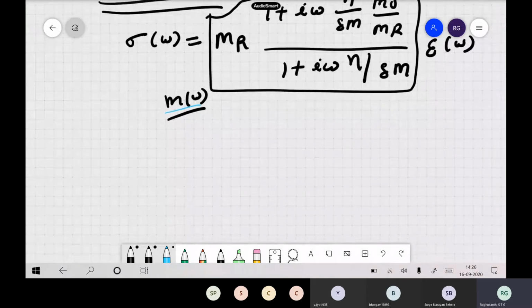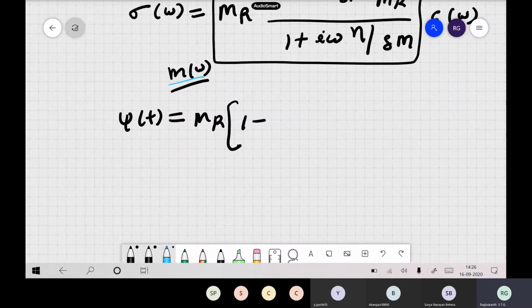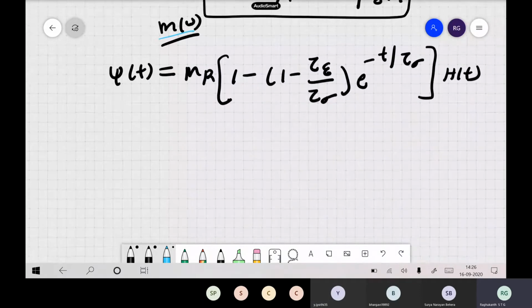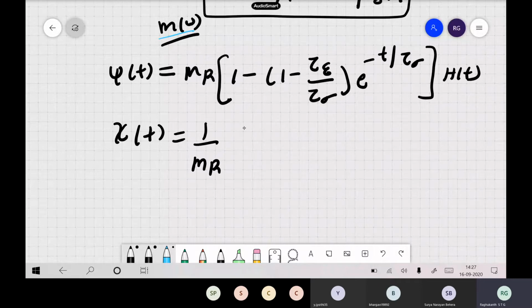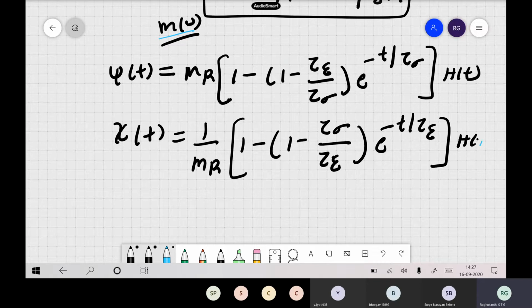That is for a Zener's body. I think we wrote this function also, the stress relaxation function. This was M_R, which is nothing but the inverse Fourier transform of M of omega: 1 minus tau epsilon by tau sigma, e to the power of minus t by tau sigma, times h of t. And the creep function also we wrote in the last class: 1 by M_R times 1 minus tau sigma by tau epsilon, e to the power of minus t by tau epsilon, times the step function h of t.